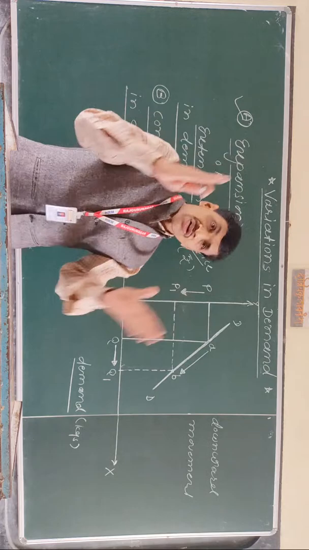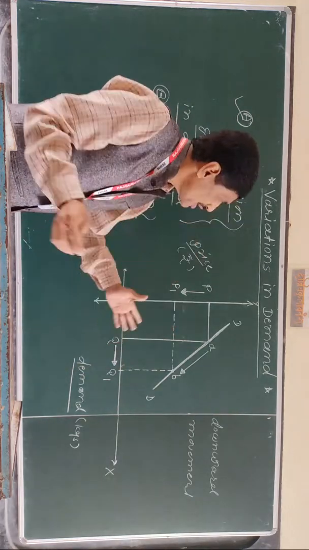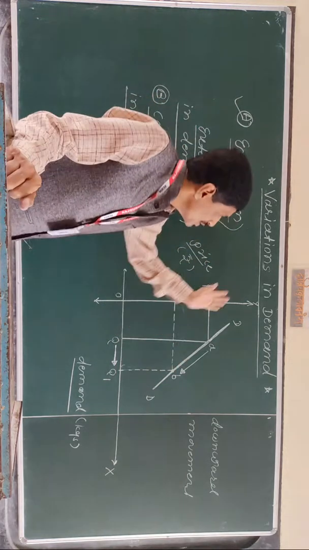This concept is indicated in the diagram.